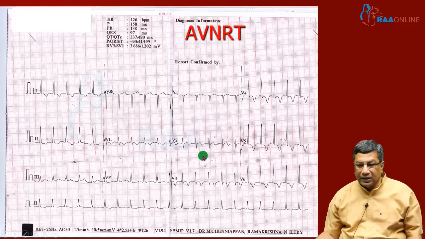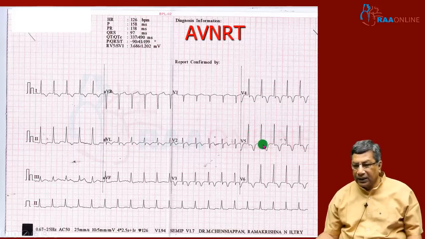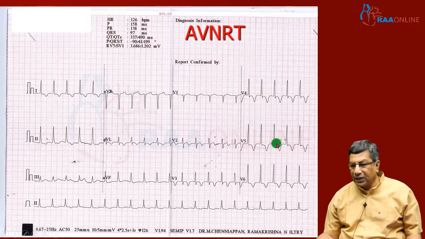Here you can see the tachycardia. One, it is tachycardia; second, narrow QRS; third, regular; and no P wave in front. So it is likely to be junctional tachycardia. In junctional tachycardia, I don't see a retrograde P wave in the ST segment here. So I assume that antegrade ventricular conduction and retrograde atrial conduction are happening simultaneously,